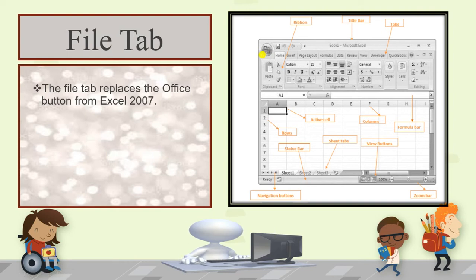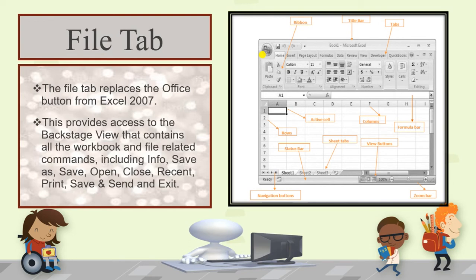It gives you the backstage view that contains the information related to the file, used to save your file, print your file, open your file, close your file, send your file, exit a file. What are the features present in the file tab? Save, open, close, print view, save as, send, exit.